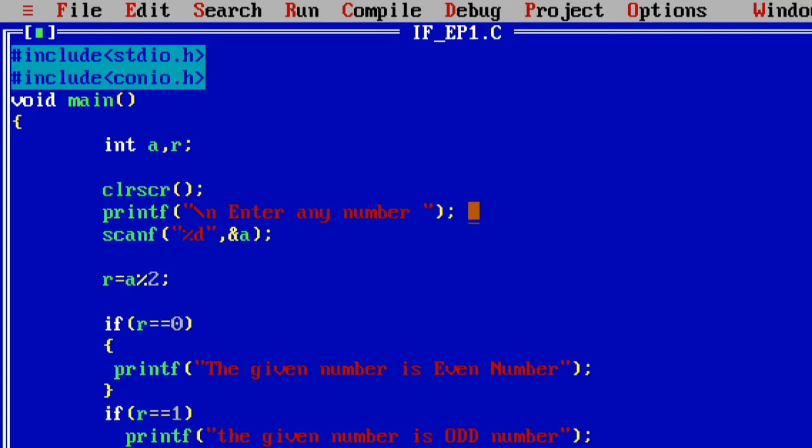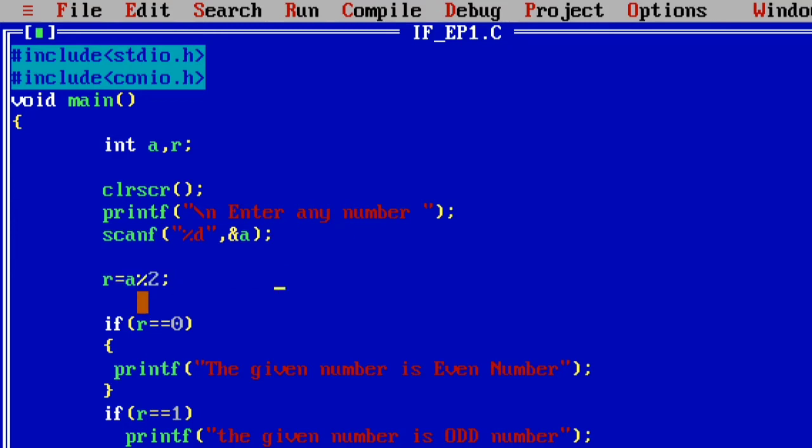Now with the help of this printf statement, what will happen on the output screen? It asks to enter any number. For example, you enter the value 10, then 10 is read from the keyboard and enters into the variable a with the help of the scanf function. Now comes the execution line.